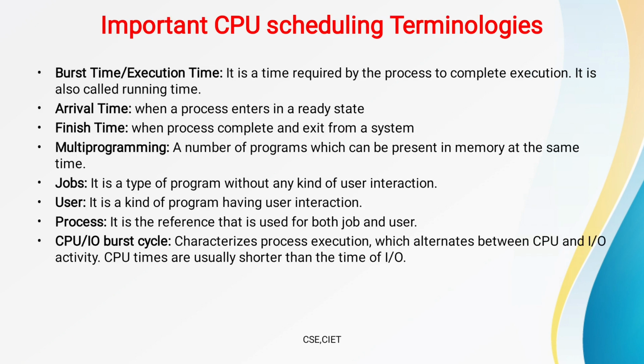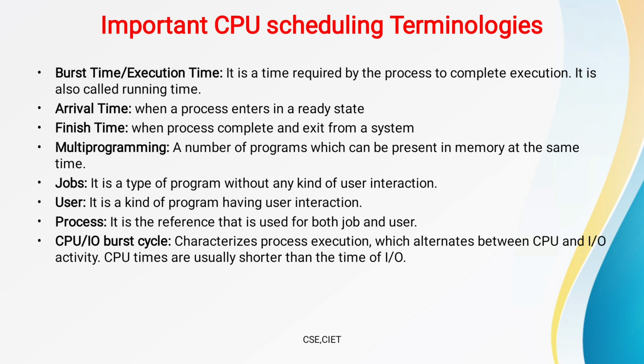Before discussing the CPU scheduling algorithms, you must know these terminologies. The first one is burst time, or execution time. Which time do we call burst time or execution time? It is the time required by the process to complete execution. It means how much time the process requires to complete its execution. That time we call burst time or execution time.